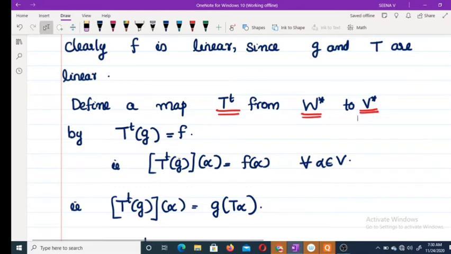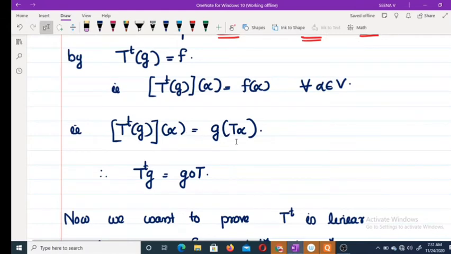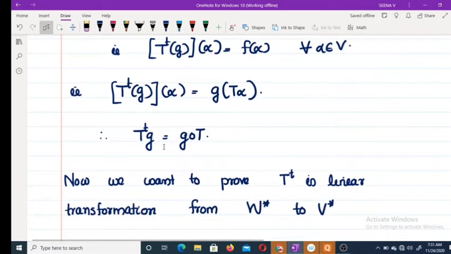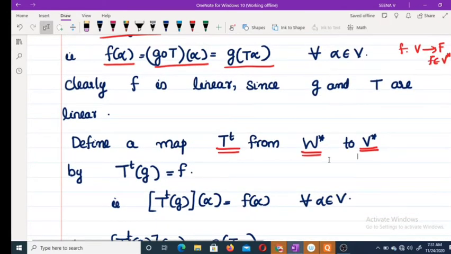Now T transpose G of alpha is equal to F of alpha, and this is true for every alpha belonging to V. And T transpose G of alpha equals G of T alpha, that is, T transpose G equals G composition T. Okay, this is the definition. Now we have to prove that this T transpose is a linear transformation from W star to V star. Clearly T transpose is a map from W star to V star. We have chosen G from W star and here F is in V star.